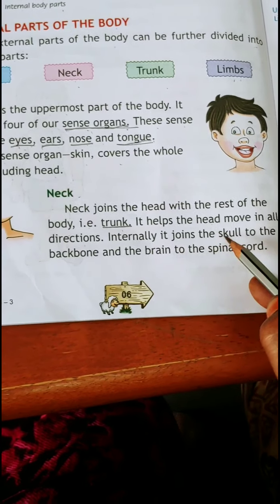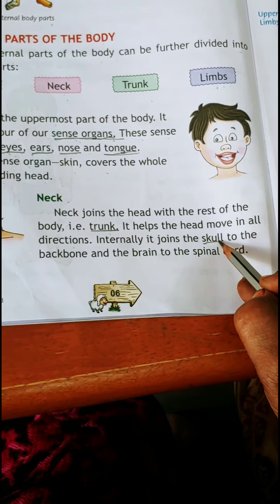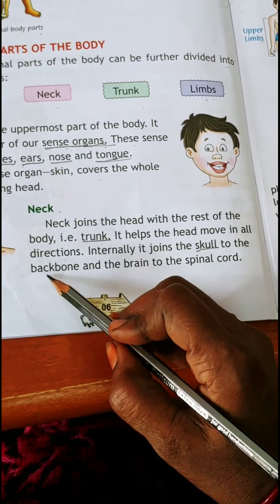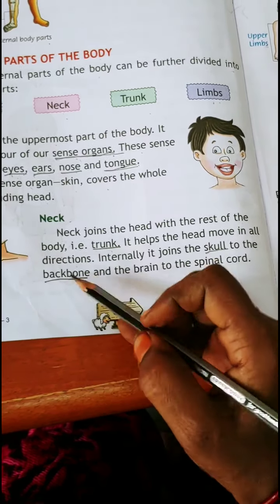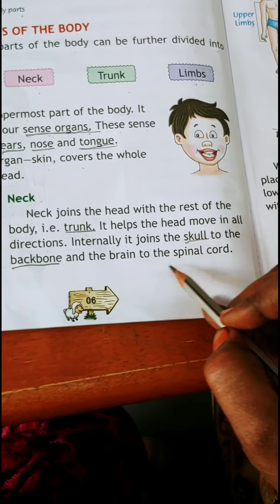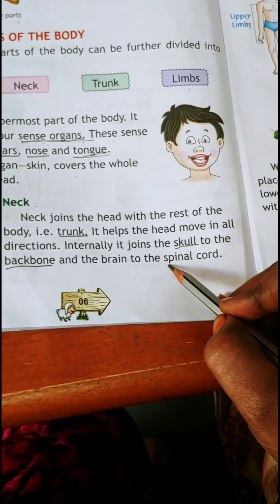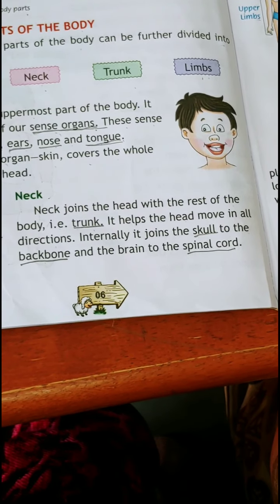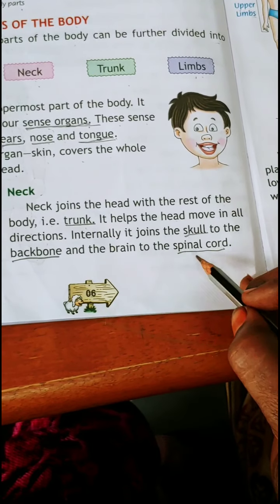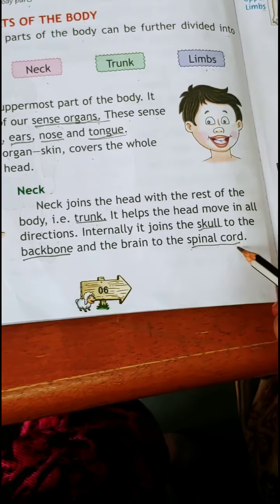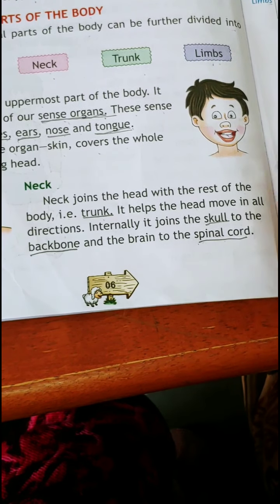Internally, it joins the skull, S-K-U-L-L, skull, to the backbone. Backbone means which is present backside of our body, backbone. And the brain to the spinal cord. Inside the backbone, there is a spinal cord. So underline the spinal cord. S-P-I-N-A-L, spinal cord, C-O-R-D, cord.